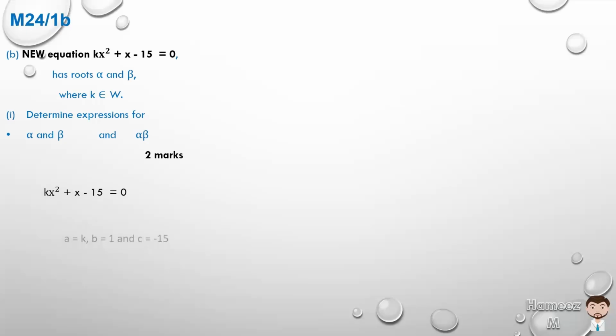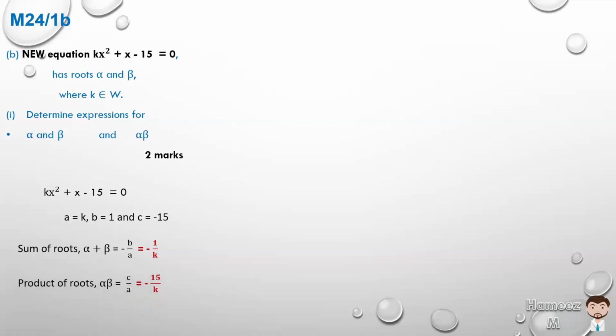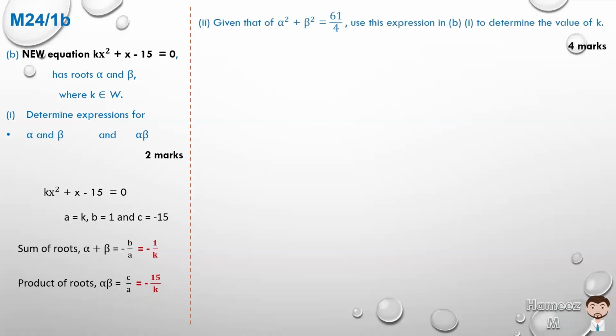Then the A and B values are the same. It's just the C value would move from minus 25 to minus 15 now. The sum of the roots, alpha plus beta, will still hold. And the product of the roots, which is C on A, will now be minus 15 on K, not minus 25 on K. So there's a little change in it. If we now go on to part 2, where they're giving us the alpha squared plus beta squared equal to 61 on 4, we can do the same expansion and simplification.